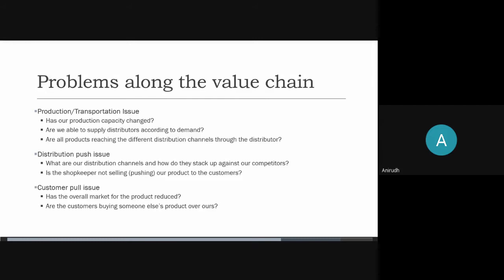Then you have, are the customers buying someone else's product over ours? This could also be the case that some other company's products are preferred by the consumers over ours. So this would be the final question that you'd be asking in the customer pull issue. So you would go sequentially. You would ask production transportation issue questions first, then the distribution push issue, then the customer pull issue.